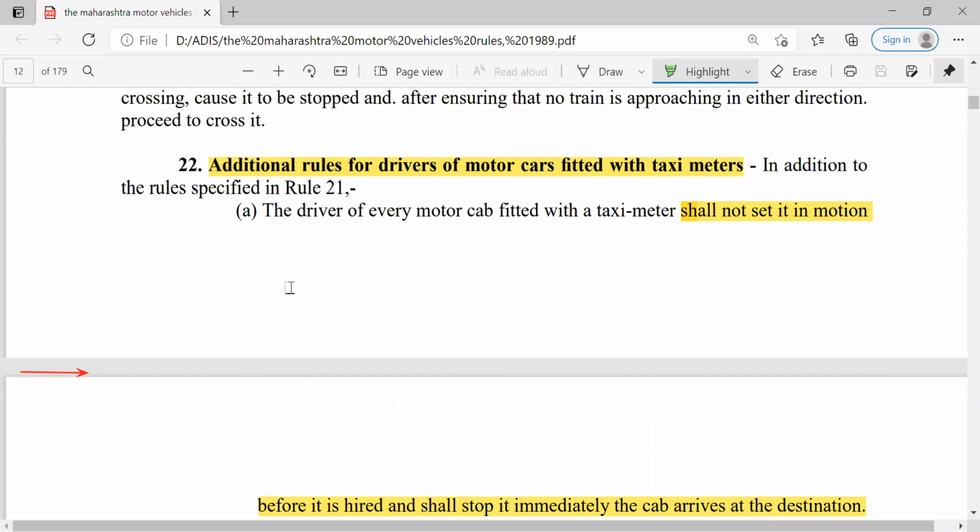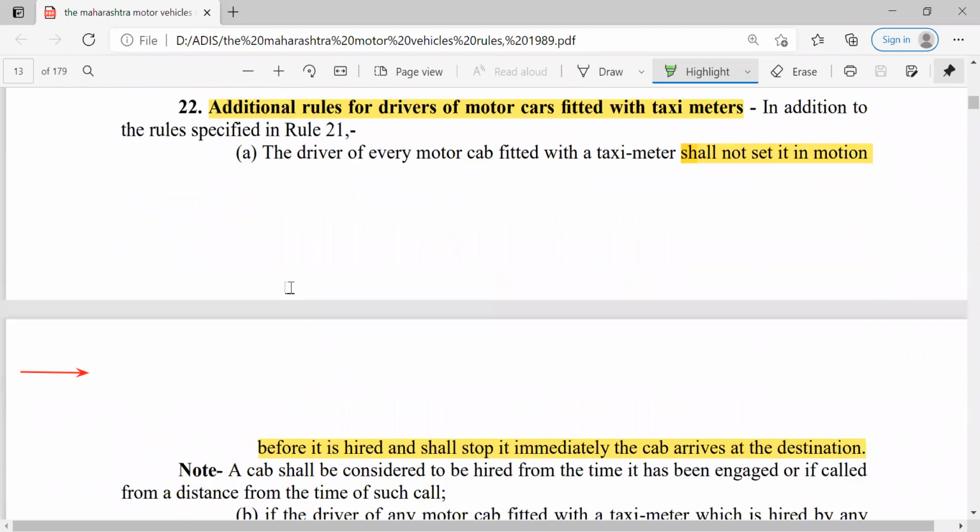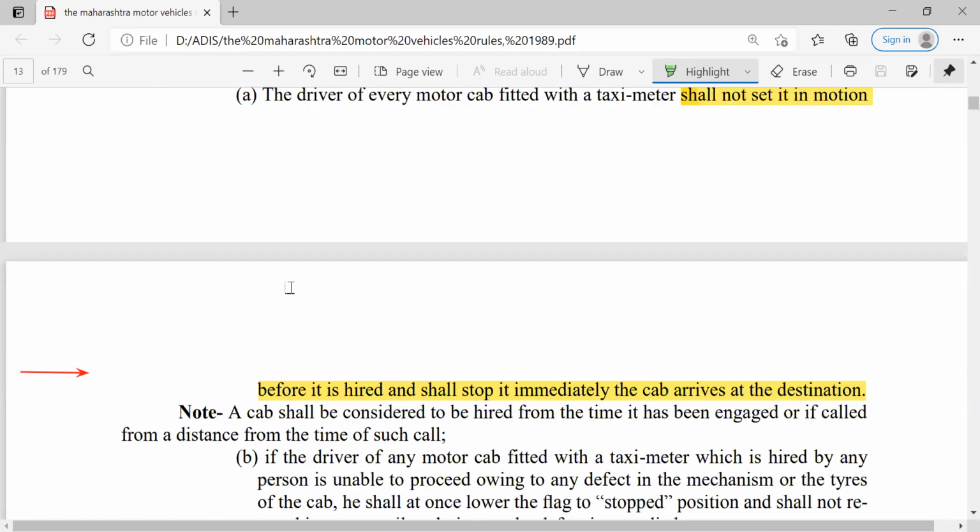The driver of every motor cab fitted with a taximeter shall not set it in motion before it is hired, otherwise the bill is more than expected, and shall stop it immediately when the cab arrives at the destination. So after arrival at the destination, the driver should stop that taximeter.